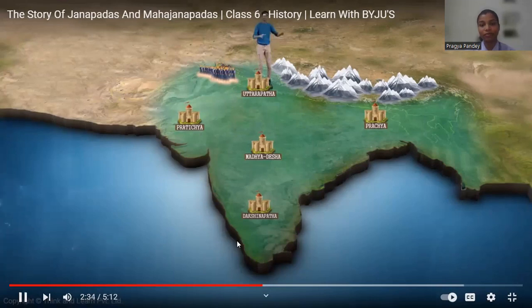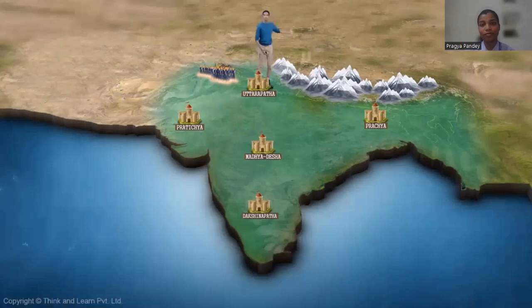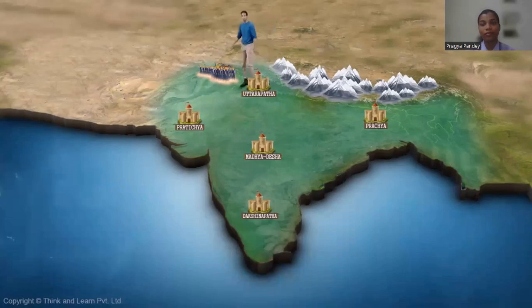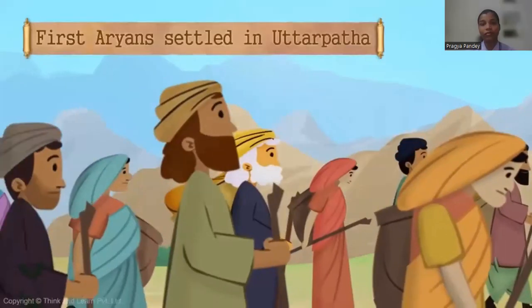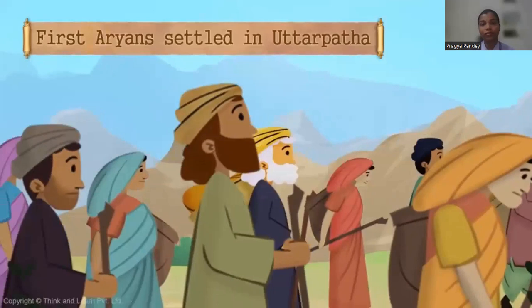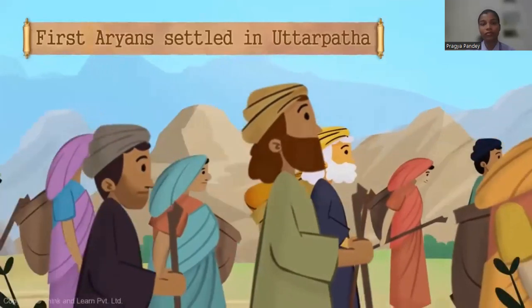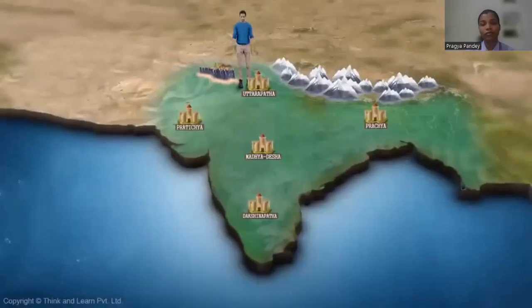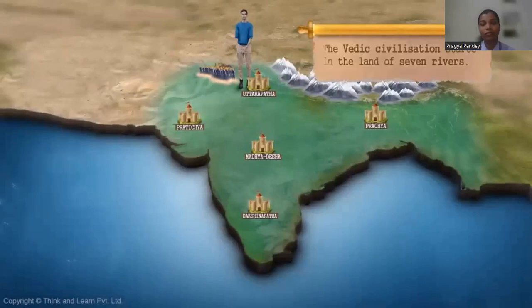Now, see here, we are flanked by the mighty Himalayas and the vast ocean everywhere else. Only here was the entry and trade possible easily, which is why the initial Aryans, just like the Harappans earlier, settled right here, along the first river they found on their route. The Vedic civilization thus took root and started off here, the land of the 7 rivers.